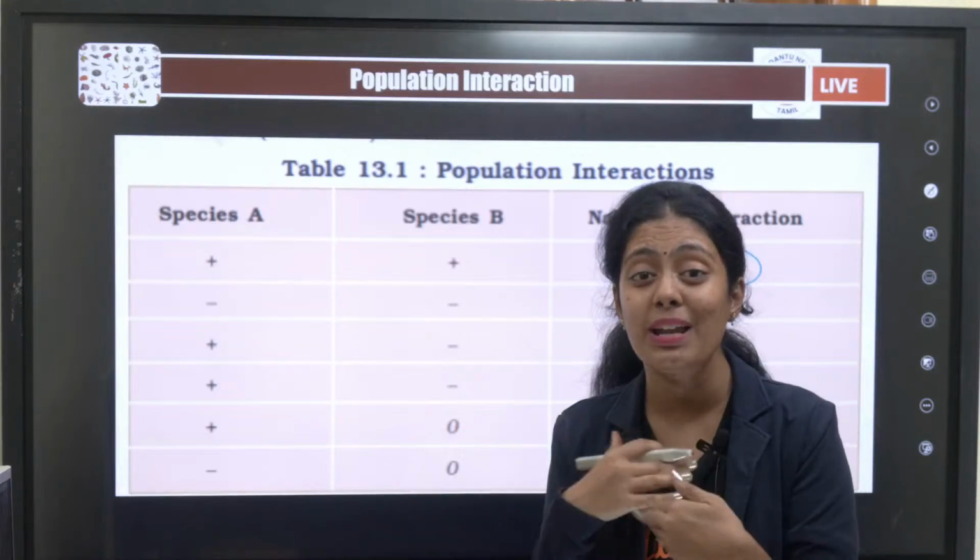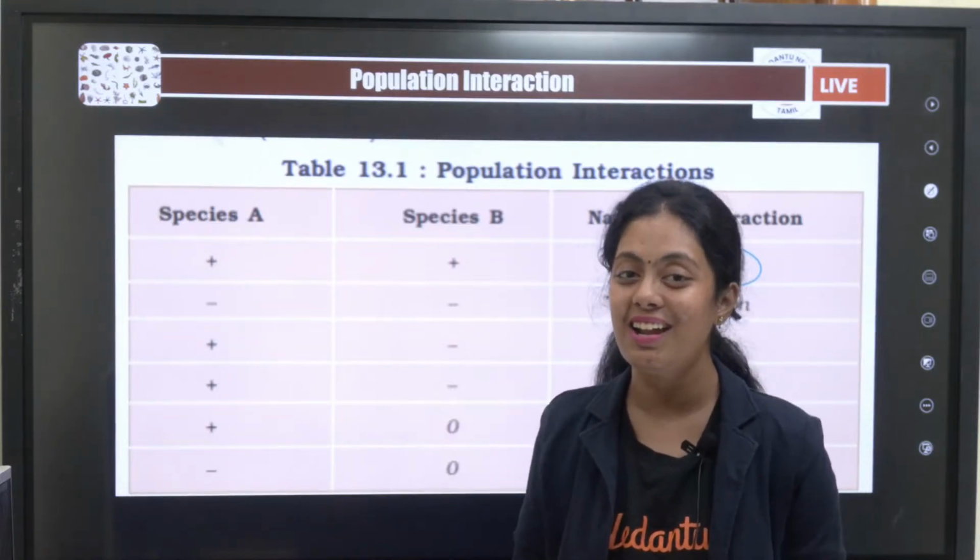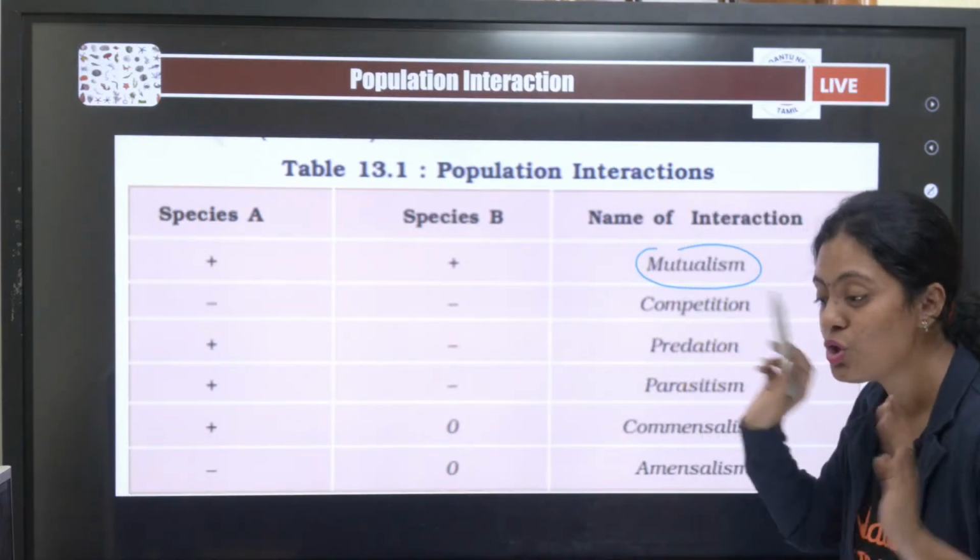So they are mutually benefited. Positive interaction, right? That is what we call mutualism.